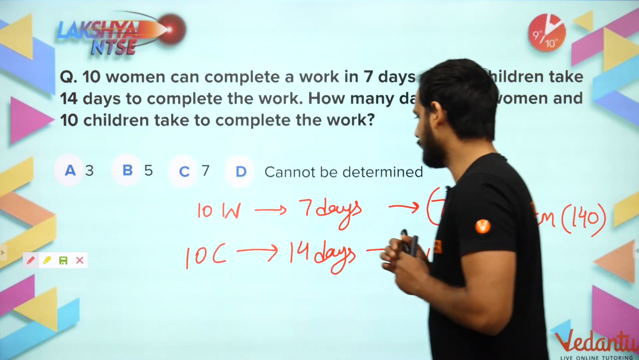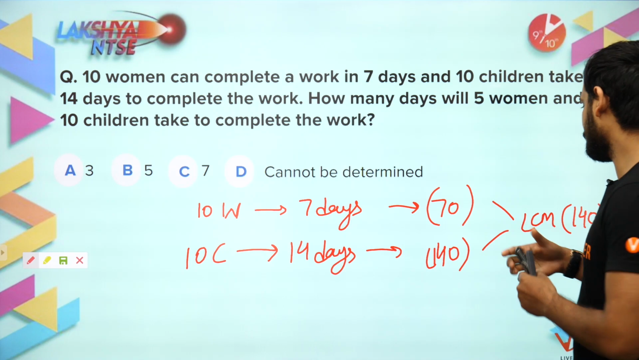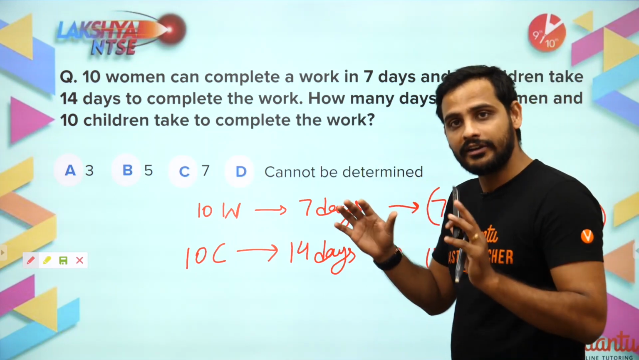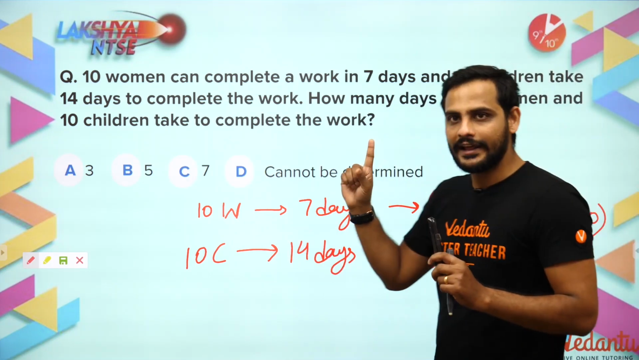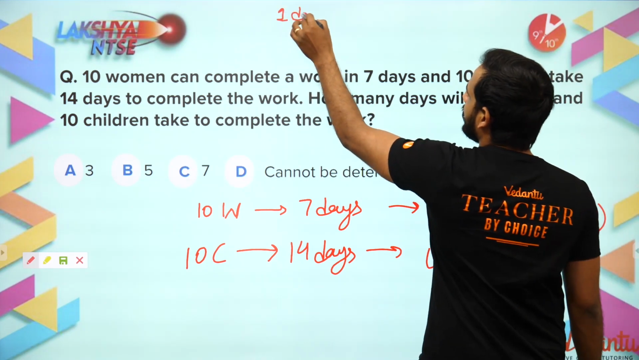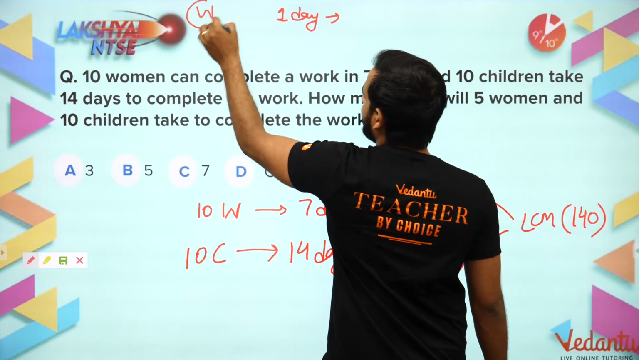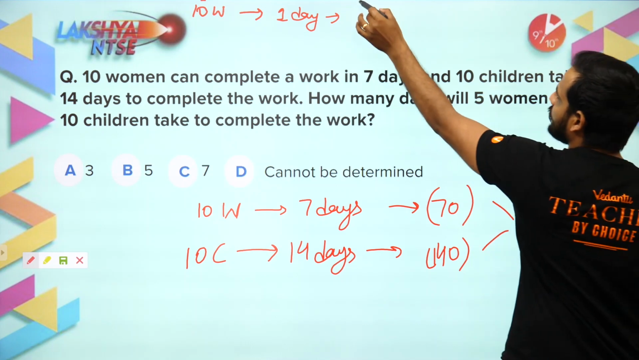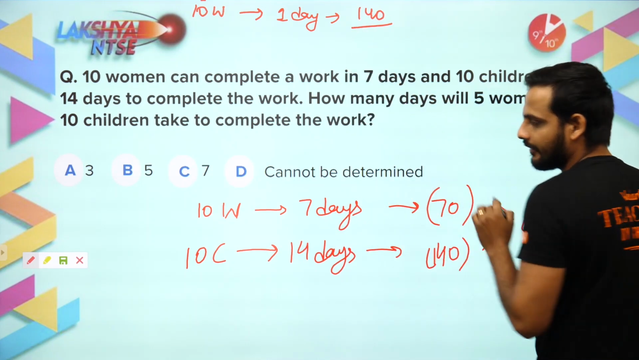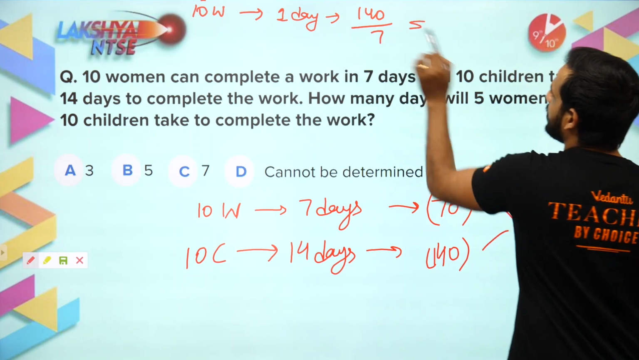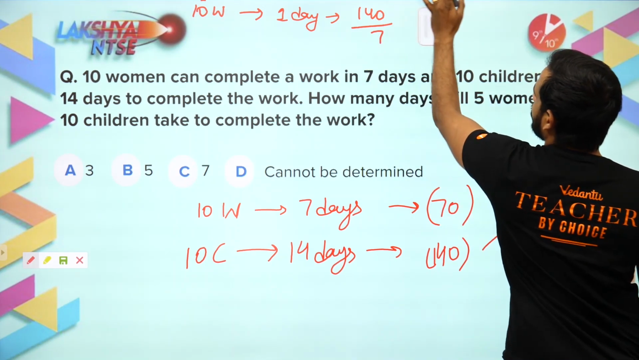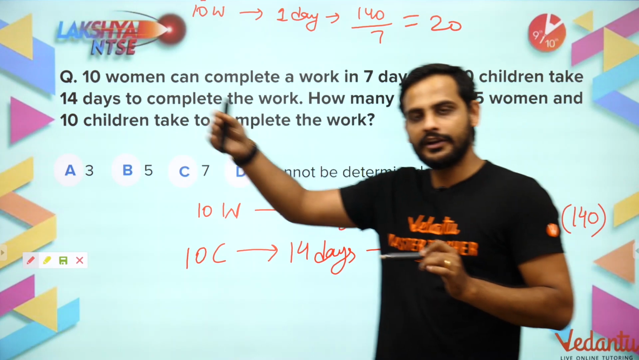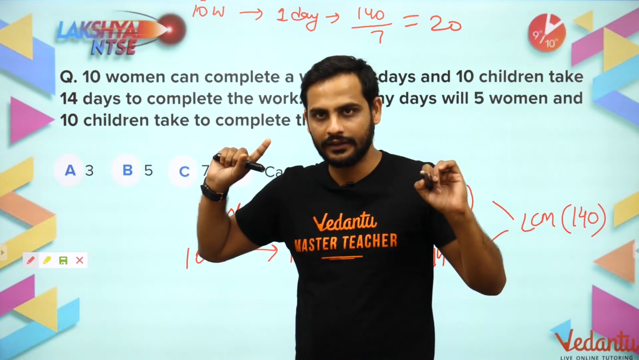Okay, so now from here you will get to know, if we say the total work is 140. Now see, 10 women are working for 7 days and they have to complete 140 work. So in 1 day how much work will 10 women do? The total work is 140 and they are working for total 7 days, so divided by 7, that means they will do 20 work per day. So 20, 20, 20, 20, this way they will complete 140 work in 7 days, right?